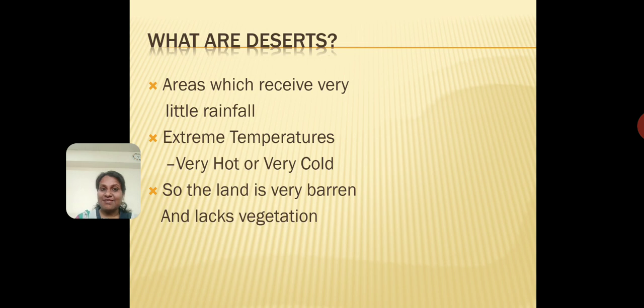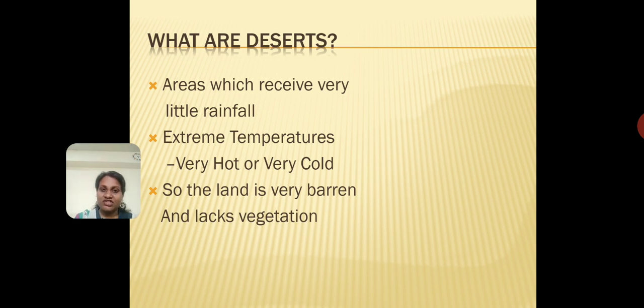And the land is barren and lacks vegetation. Now, what does barren mean? Barren means it is empty. There is nothing growing. It is not fertile. You can't sow a seed and grow it in the sand, correct? So that is why the land is barren and it lacks vegetation. Now, if nothing can grow on it, will there be any plant life over there? No. So it lacks vegetation.